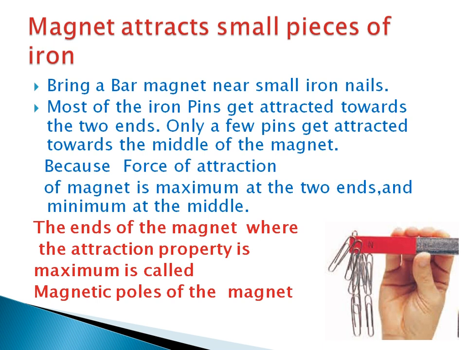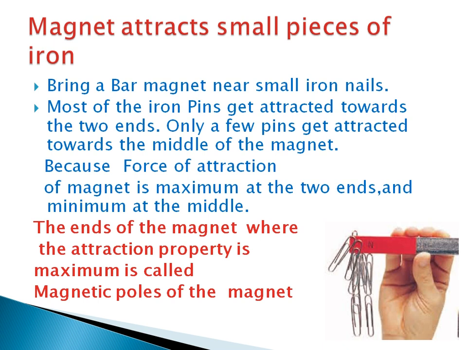And the next characteristic is that the magnet attracts small pieces of iron. You bring a bar magnet near small iron nails. Most of the iron pins get attracted towards the two ends. Only a few pins get attracted towards the middle of the magnet. Do you know why? See the picture. The majority of the paper clips are attracted at the two ends. Here only one end is shown.